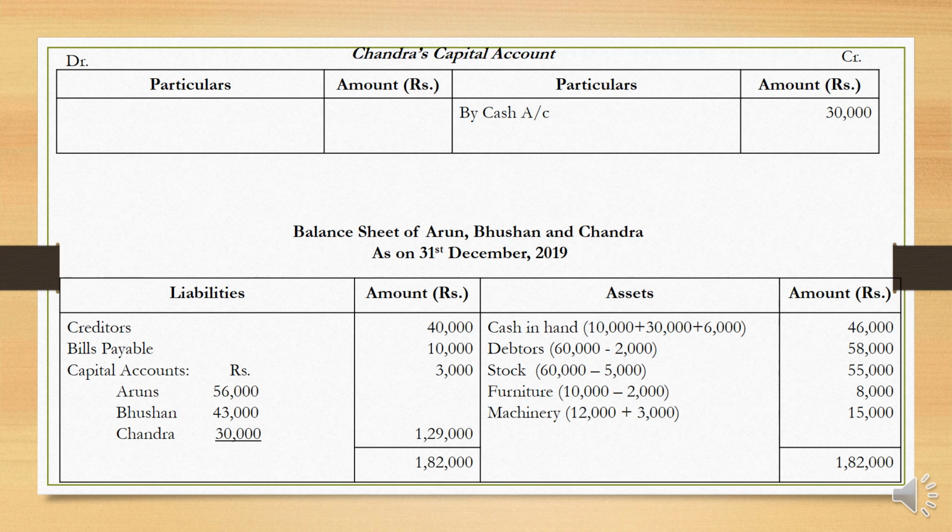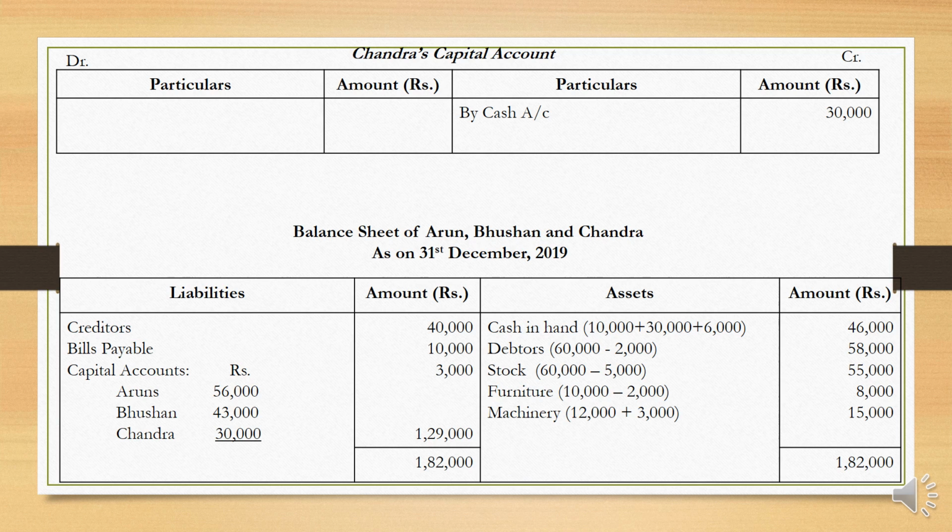Now let us move on to prepare the balance sheet of Arun, Bhushan and Chandra jointly. On the liability side, creditors 40,000, bills payable 10,000, capital 56,000, 43,000 and 30,000. This is the balance carried down of each respective account, total 1,29,000. On the asset side, cash in hand 10,000, opening balance plus capital contributed by the new partner 30,000 plus goodwill contributed by the new partner 6,000.